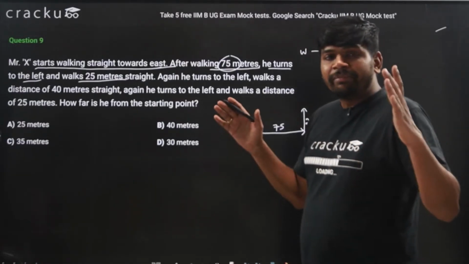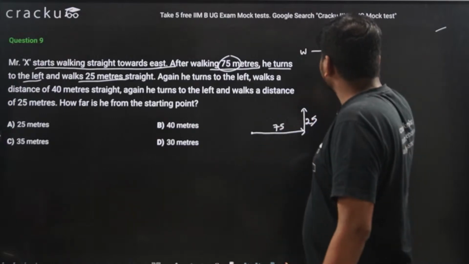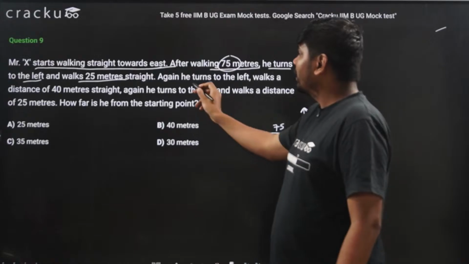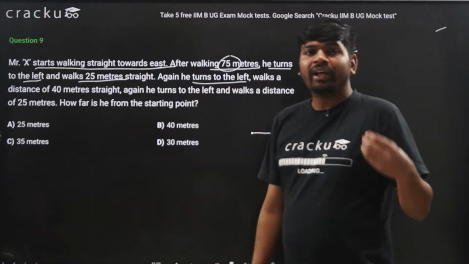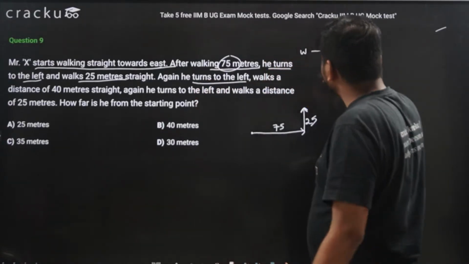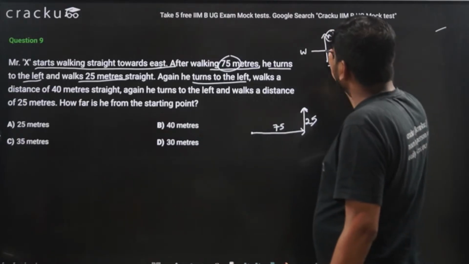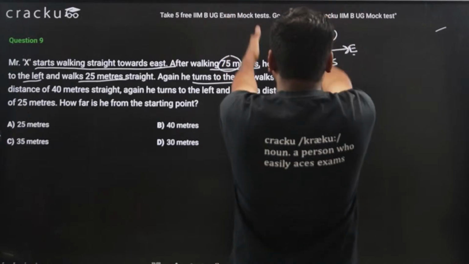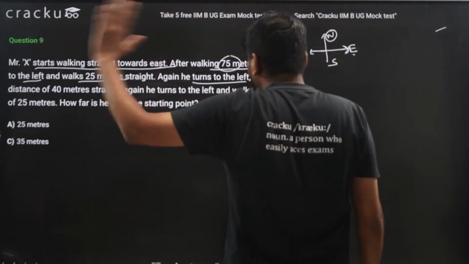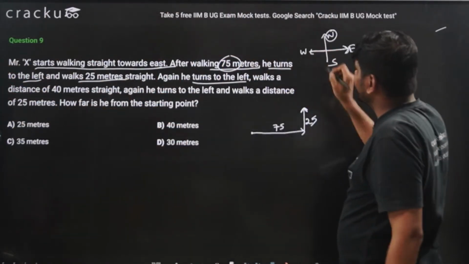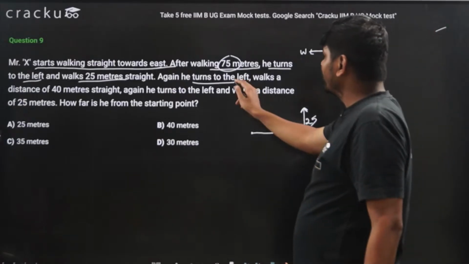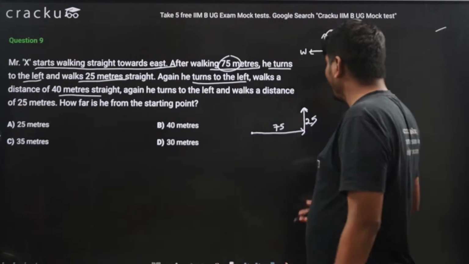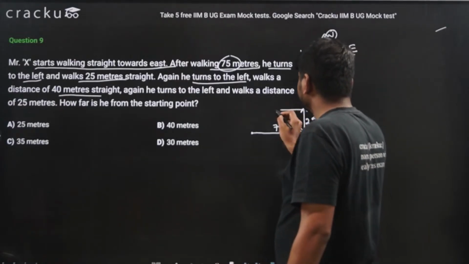Now Mr. X is facing in the north direction. Again he turns to the left. When I am facing north direction, left will be the west side. So he turns to the left and walks a distance of 40 meters.